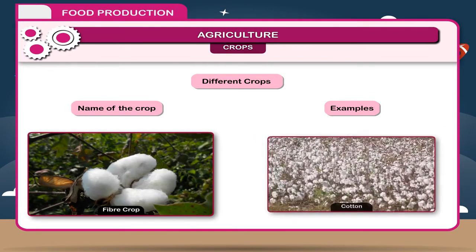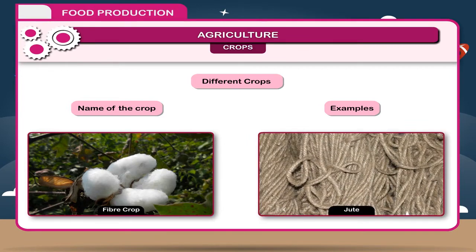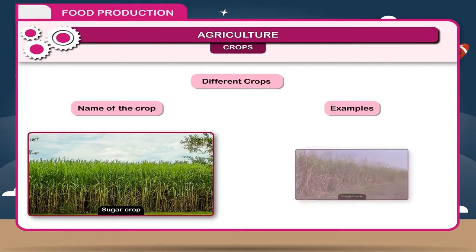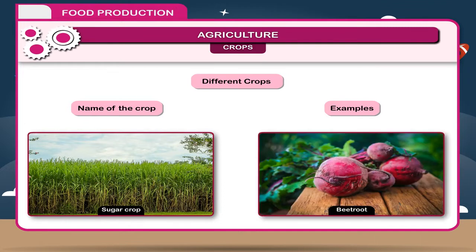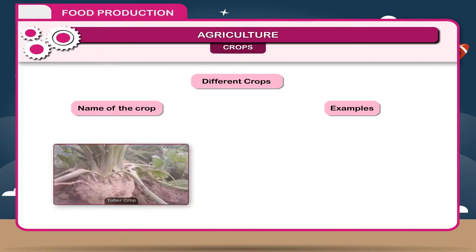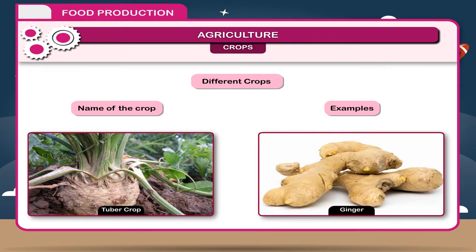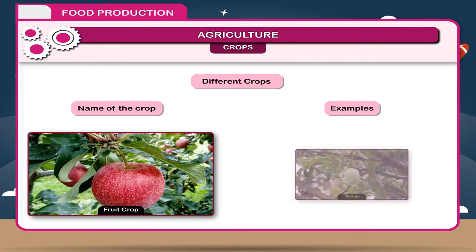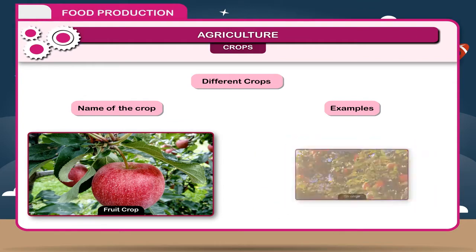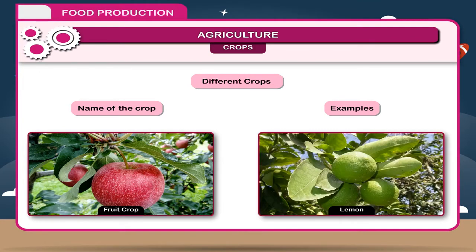Fiber crop. Cotton, flax, coconut, jute, etc. Sugar crop. Sugarcane, beetroot, etc. Root crop. Sweet potato, radish, etc. Tuber crop. Potato, ginger, etc. Fruit crop. Mango, orange, guava, banana, lemon, etc.